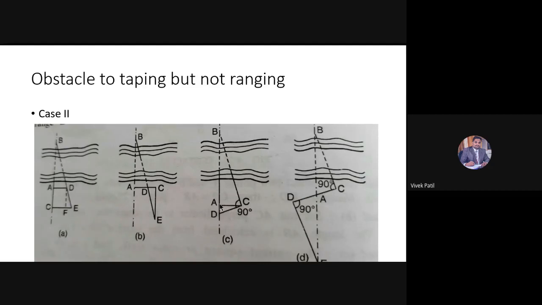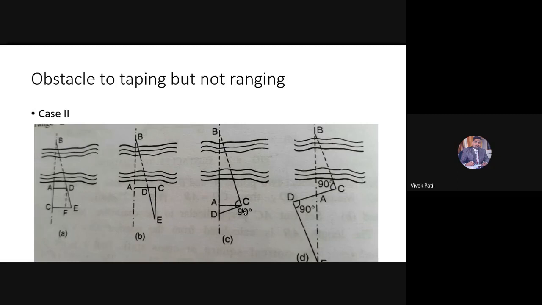If I want to know the distance from A to B, first of all I will drop a perpendicular to the chain line or tape line. Okay, so this is my tape line, and for this tape line I will drop a perpendicular. This perpendicular AC is measurable; the distance from A to C can be measured. From C, I will join the line BC. From C, I am able to observe point B.